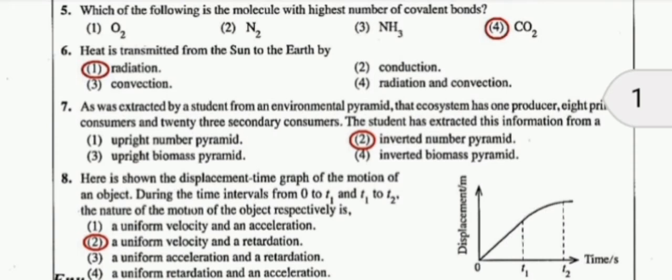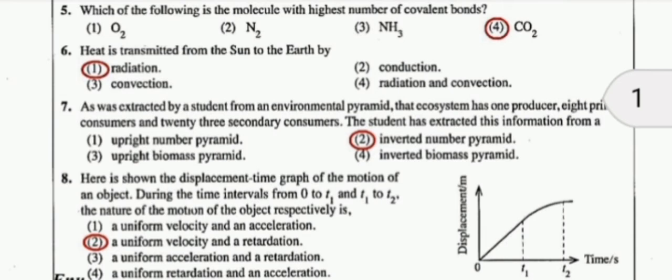line shows uniform velocity. In the third choice, there is a uniform acceleration. That's why the third answer can't be correct, because we know there is uniform velocity for 0 to t1. But the given data in the third option is uniform acceleration.